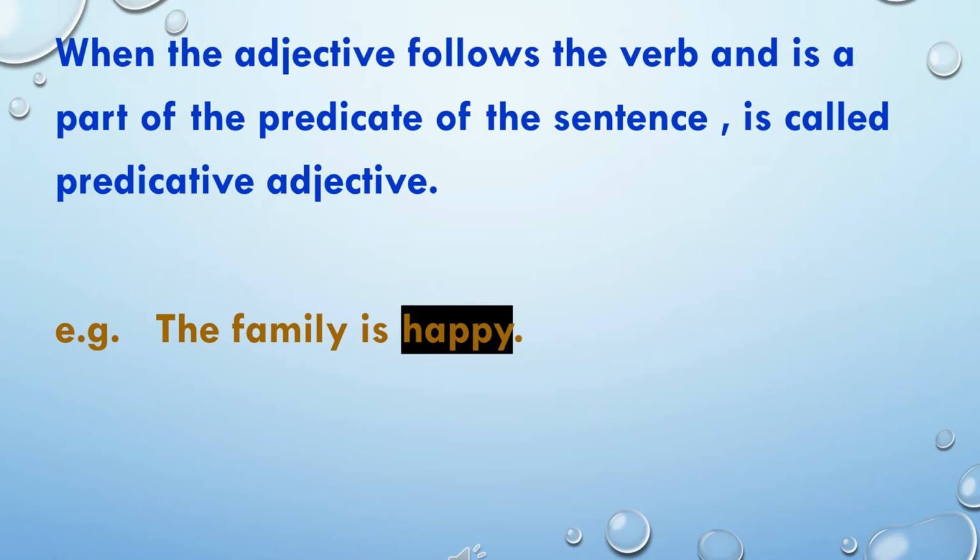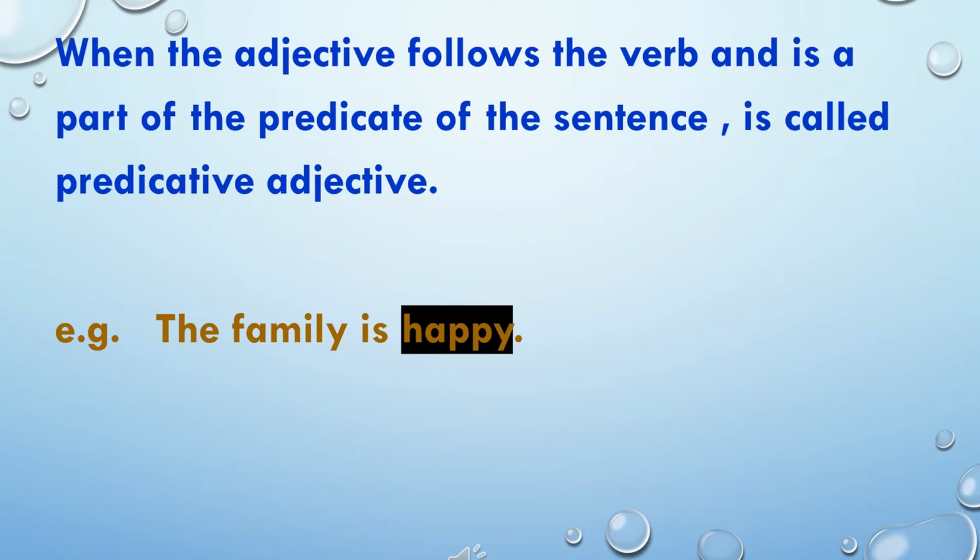So, the word happy is a predicative adjective. The predicative adjectives come after the verb be or verbs like feel, become and seem.